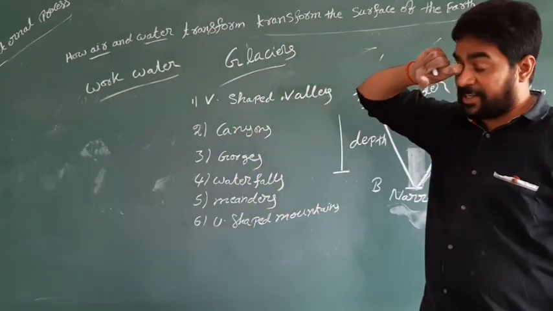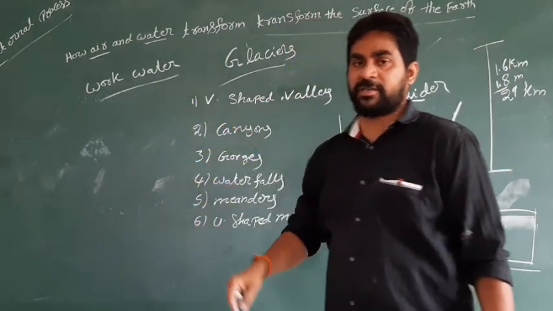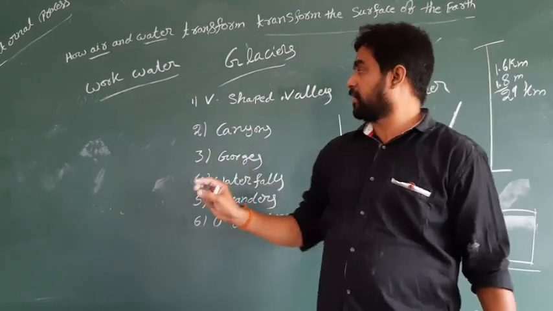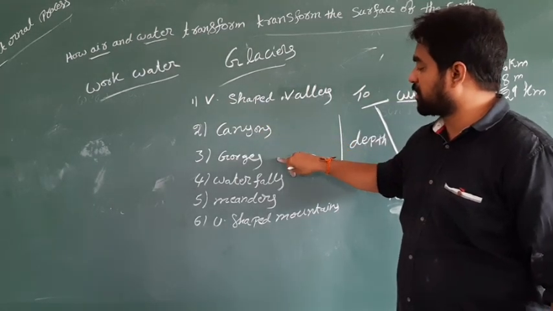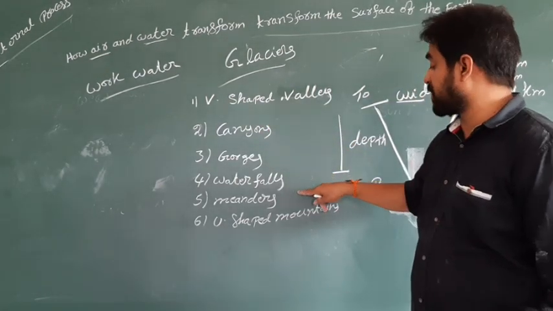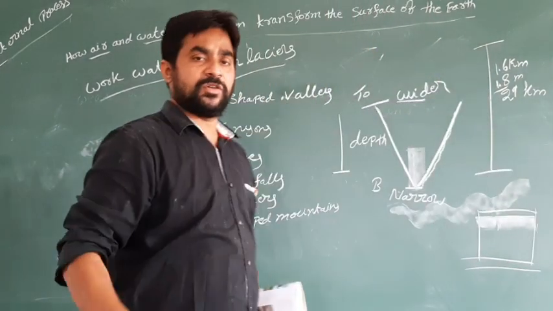What are the different types of torrential landforms formed because of the work of water? Because of the work of water, V-shaped mountains were formed, canyons were formed, gorges were formed, waterfalls were formed, meanders were formed, and U-shaped mountains are also formed.